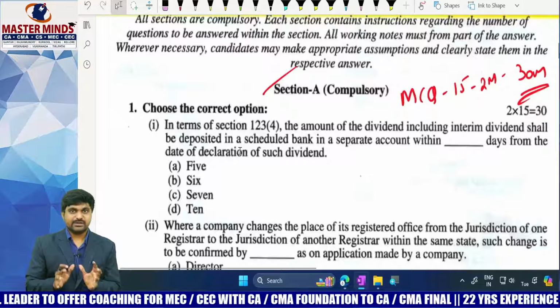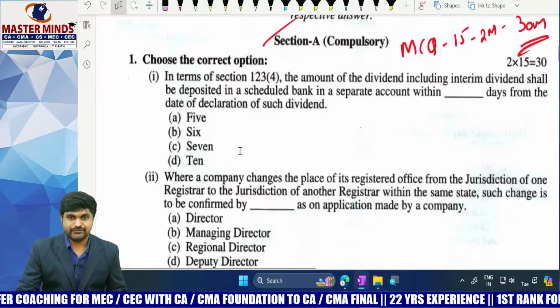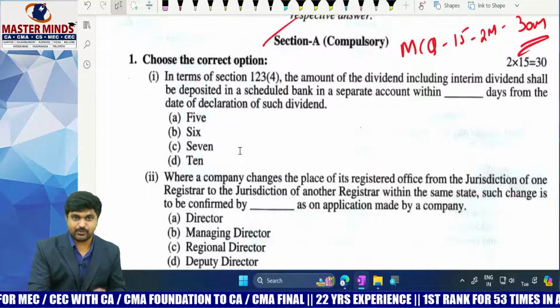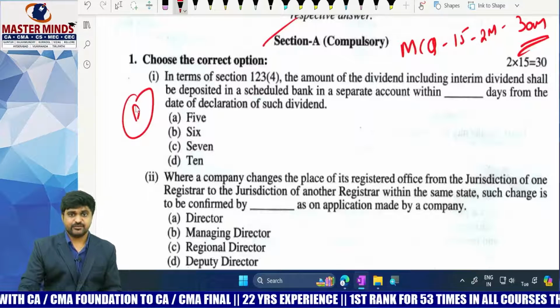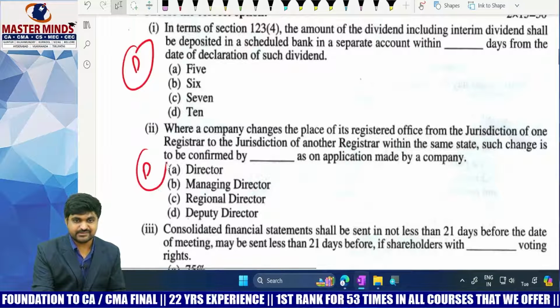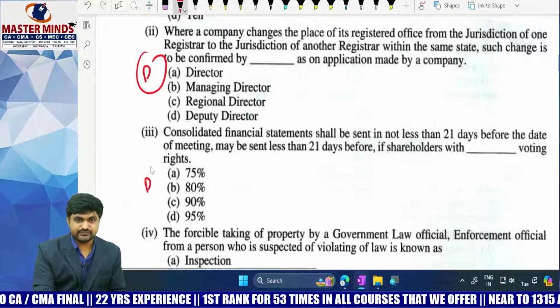Next one. Now let's look at the MCQs, how they are framed. So in MCQs, question number 1. This is a direct MCQ and very easy also. This is also a direct MCQ and very easy. This is also a direct MCQ and easy.